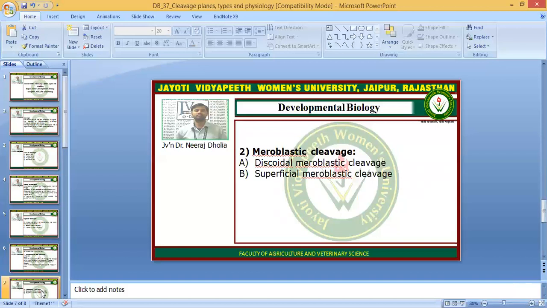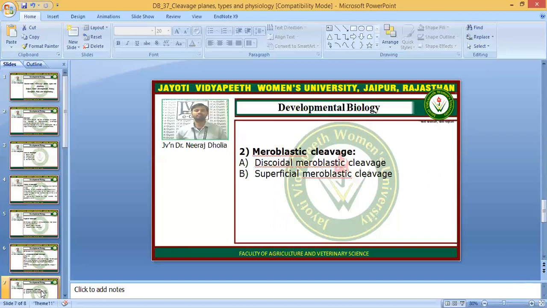In the discoidal type of meroblastic cleavage divisions, the blastomeres form in the cytoplasmic part, which is in the form of a disc in the egg. Suppose the yolk is present in the majority of the egg, and cytoplasm occurs only in the form of a disc at the upper part.